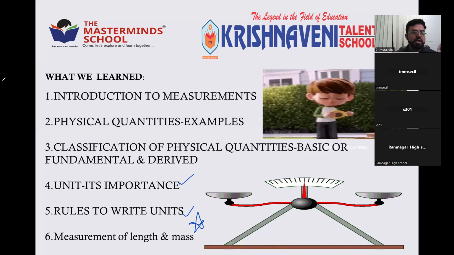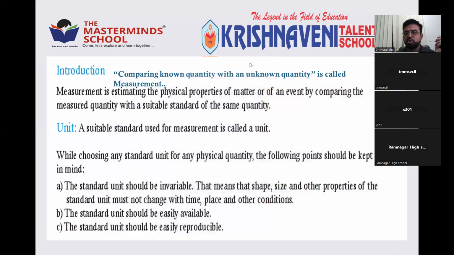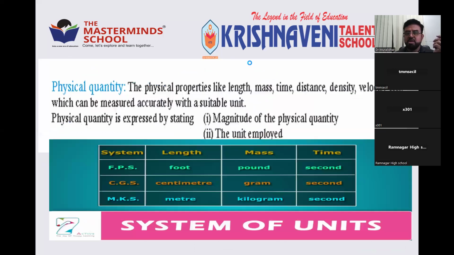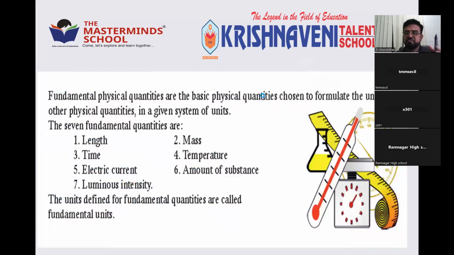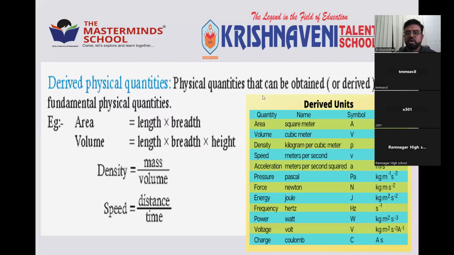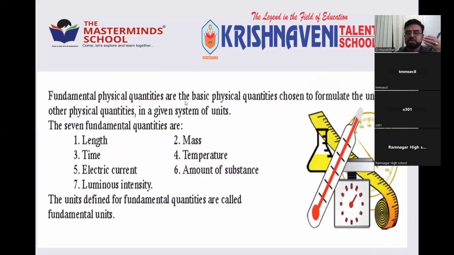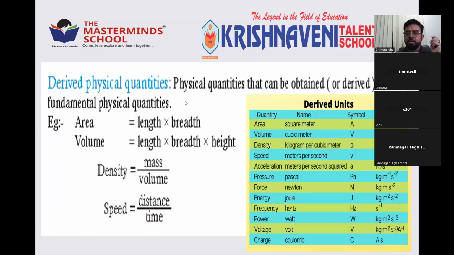So in the last class, we already discussed how to measure the mass, and what mass is exactly. Let us recall what we discussed in the earlier class: the introduction to measurement, followed by physical quantities and the system of units. What are the basic physical quantities? Those are the fundamental physical quantities. There are 7, plus 2 supplementary quantities. Then we have seen so many examples of derived quantities, and many more apart from these.